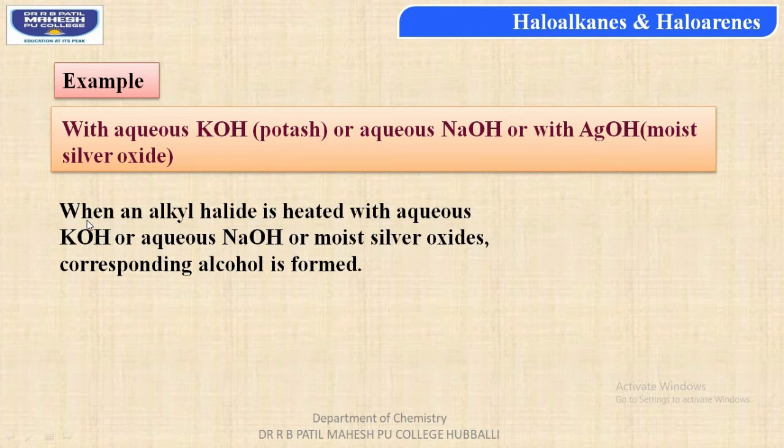In this case, potassium hydroxide or sodium hydroxide or else moist silver oxide, students, provides the strong nucleophile OH minus, that is the hydroxyl anion, and it displaces or substitutes the halide from haloalkanes.